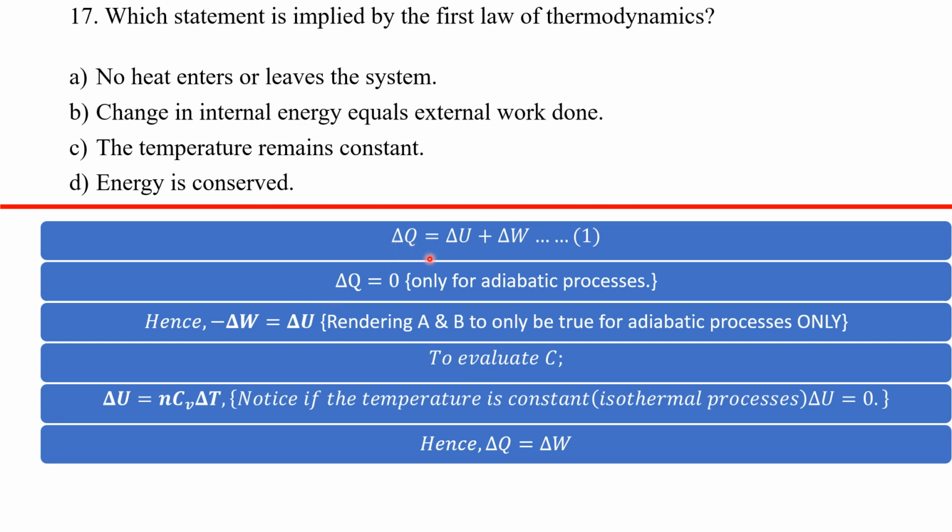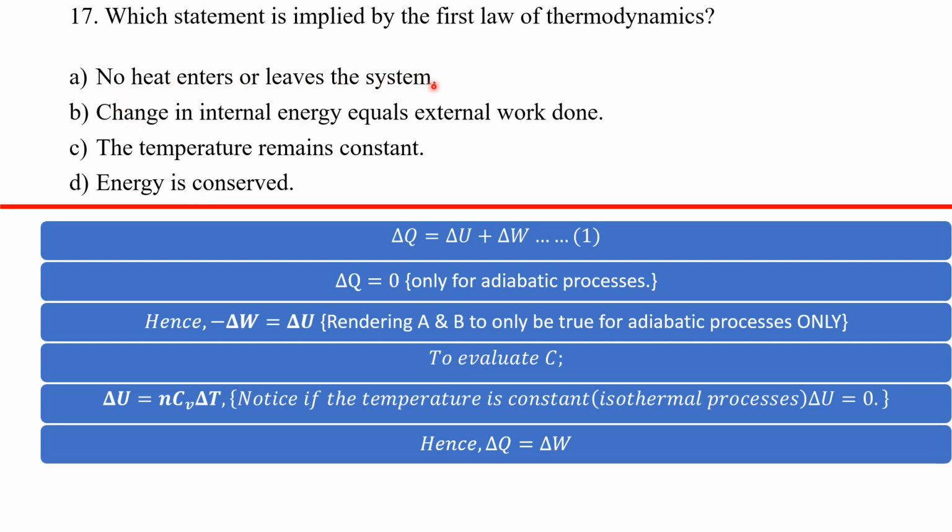So the first law of thermodynamics mathematically is dQ equals dU plus dW. Okay, that's if work is actually done by the system and then heat is supplied to the system. So our dQ is 0 only for adiabatic processes. Okay, that's a process where, of course, no heat enters or leaves the system. So dQ is 0, and so you realize that work can be done at the expense of the internal energy of the system. Okay, rendering A and B to only be true for adiabatic processes,